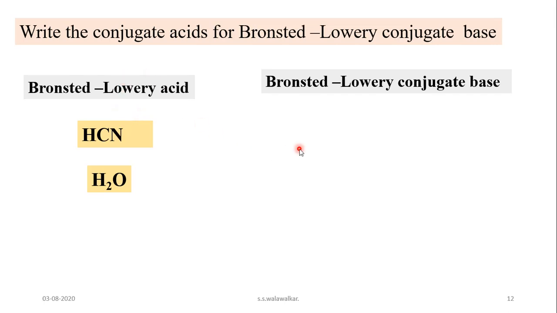Like that, here hydrogen cyanide is an acid. Its conjugate base is CN. And water is an acid, and its conjugate base is formed when one proton is removed. Its conjugate base is what? OH ion. One proton is less.